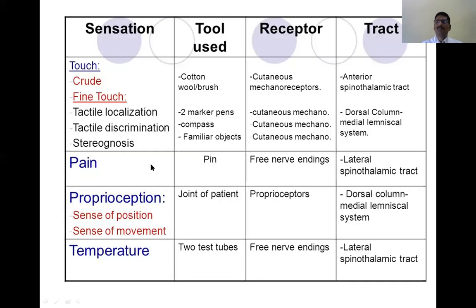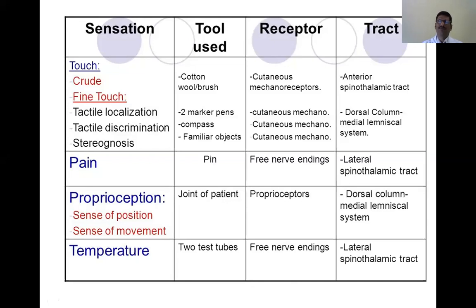Next is the deep pain. How to elicit the deep pain? Deep pain can be elicited by squeezing the muscle against the bone, or squeezing certain tendons. The type of pain you feel then is the deep pain. You can do both superficial as well as deep pain and record the response of the subject.